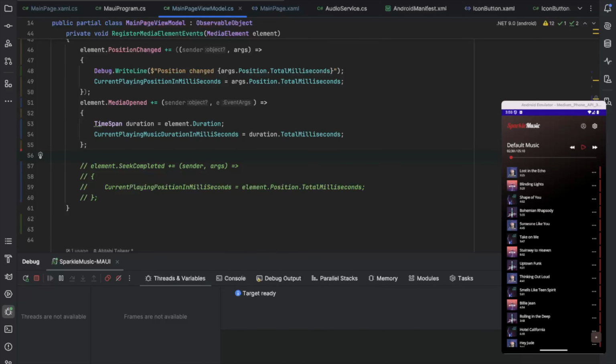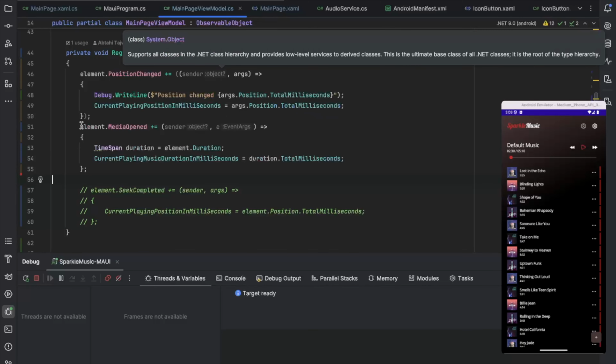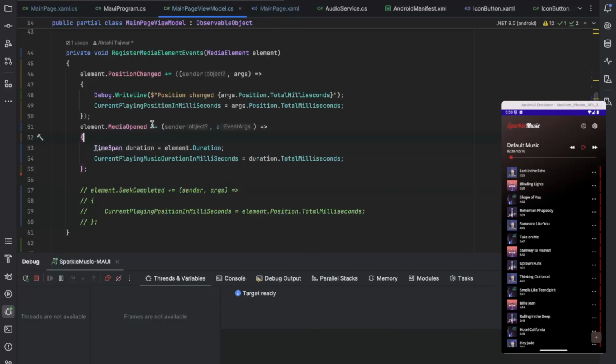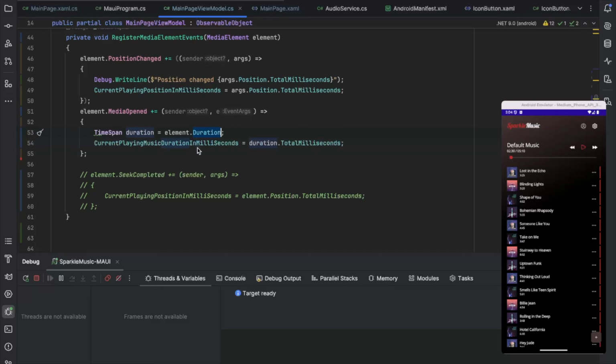What I was trying to do here is, whenever I click the music, it will get the duration of the music, which I will be getting from the media element, and that is the solution I found. Whenever I open media, it will fire an event, and from there I can get the duration.